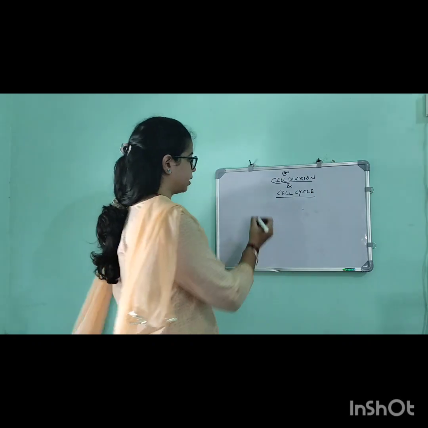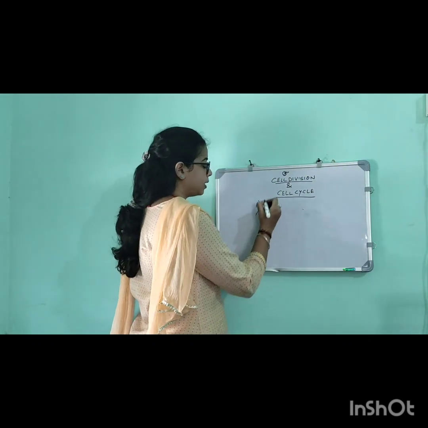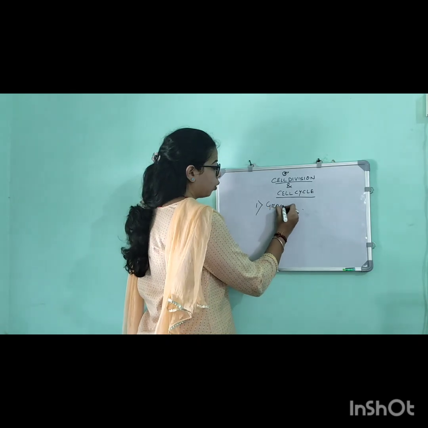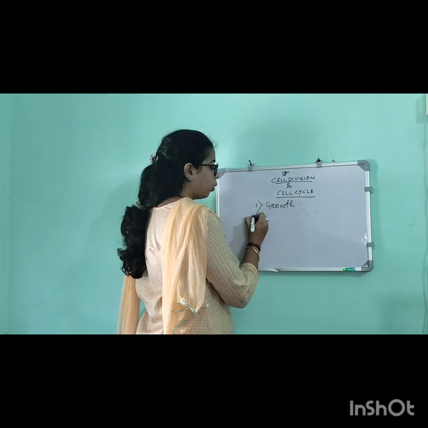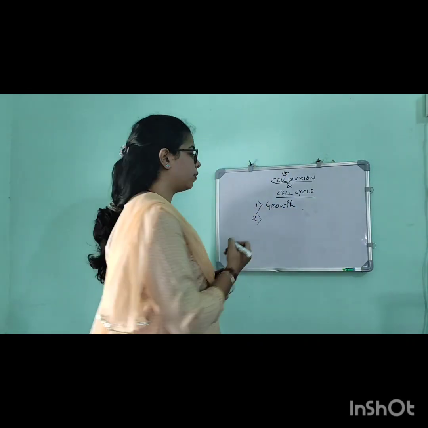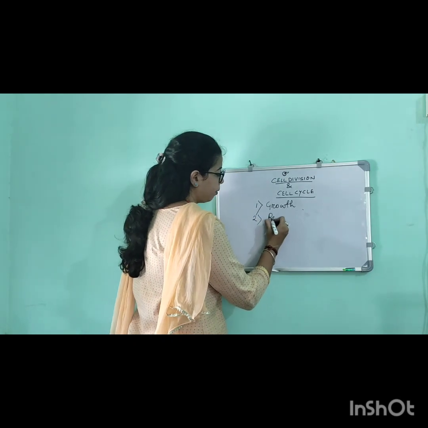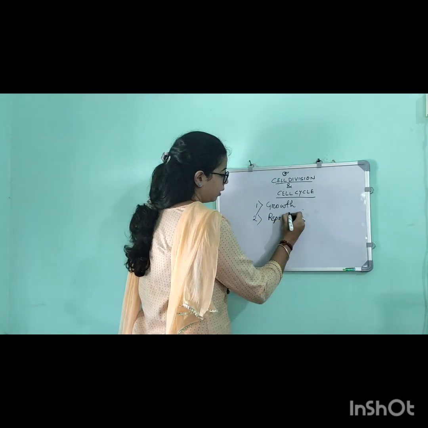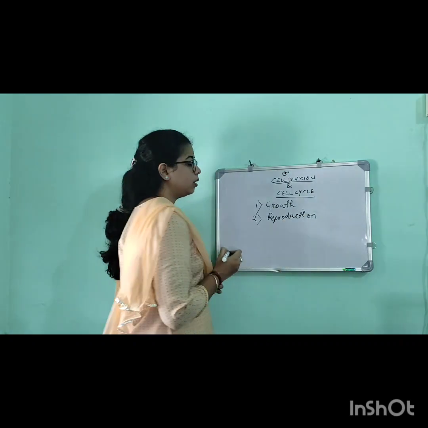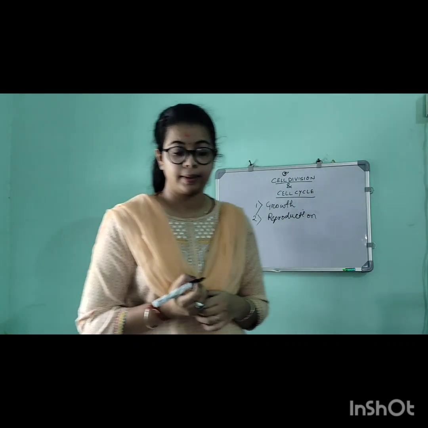The first reason why cell cycle or cell division is needed, the major reason, is growth. For growth of the organism, this cell division or cell cycle is needed. Second, what is the important reason? That is reproduction. Reproduction is the major reason for the cell division or cell cycle.